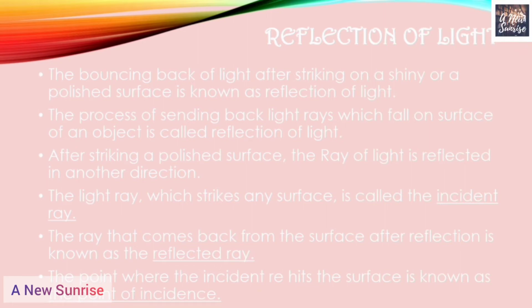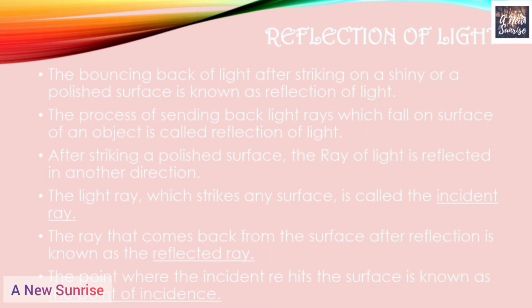The point where the incident ray hits the surface is known as the point of incidence. What is the point of incidence? The point where reflection occurs, or we can say the point where the incident ray hits the shiny or the polished surface, is known as the point of incidence.